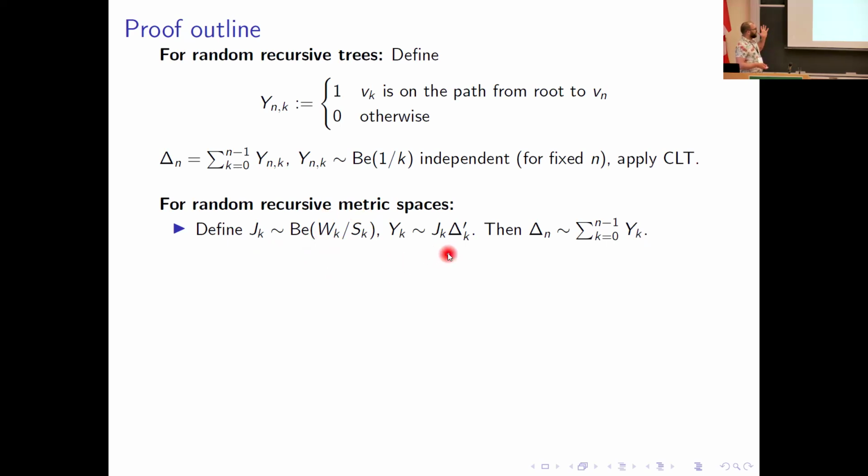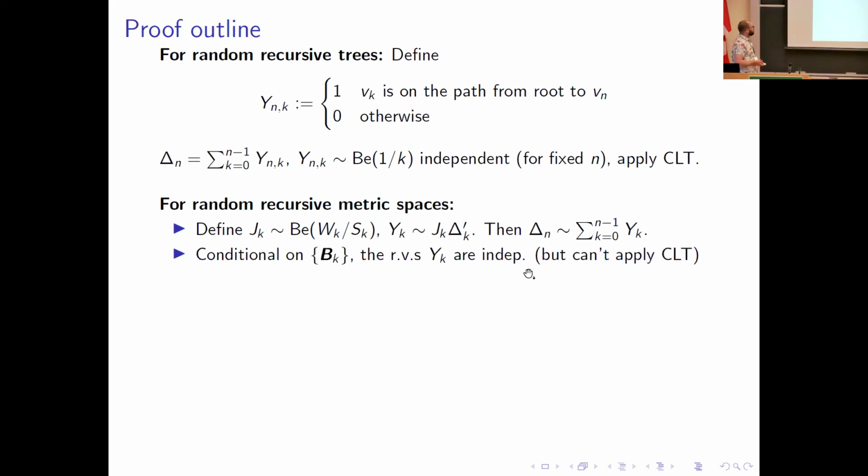And then, if you recall, this delta prime was a random distance within that block. So this is essentially where I would have attached the new block. So if I take the probability that the path goes through the block k and multiply it by the distance that path would have taken within that block, and add those up, this gives me the depth.